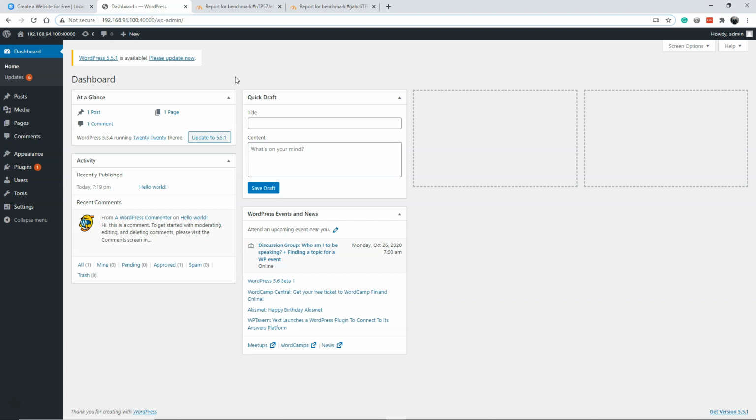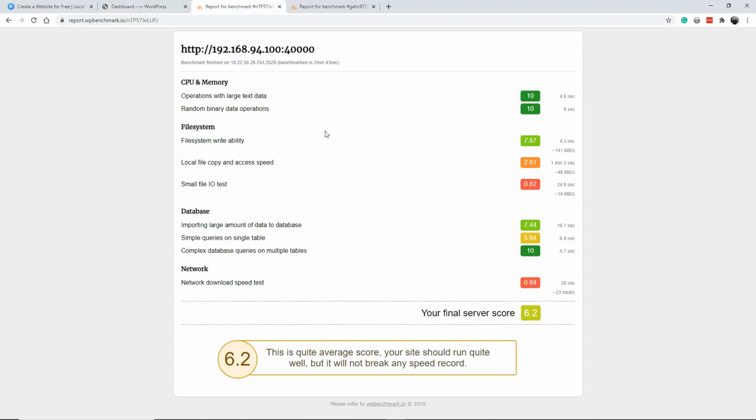And I'll have a look at the speed. I'm using the plugin WP Performance, which basically measures the performance of local WordPress, or WordPress anyway. And these are the results. Pretty good CPU performance, in executing code. Then we have poor performance for the filesystem. Somewhat average on database, where complex database queries seem pretty good, and I'm not really sure about the network connection, but it never works anyway. I'm on a much faster internet speed than this can measure.